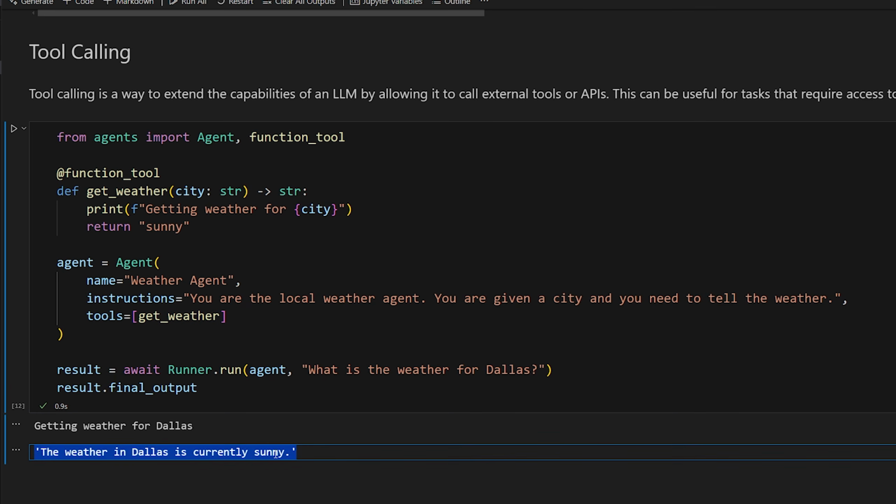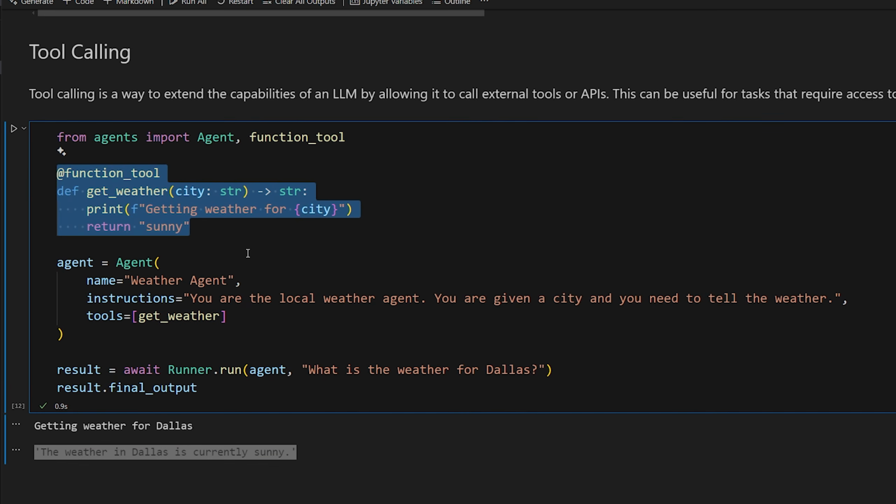So it's able to actually give you a dynamic response based upon the information that it's able to grab from a function call. I don't know about you guys, but this is pretty insane. We're literally giving the large language model the capability, or the agent rather, the capability of deciding on its own while it's essentially thinking whether it wants to invoke a tool or not, or a function. And then it's going to use the response from that function to, again, come up with an actual response.